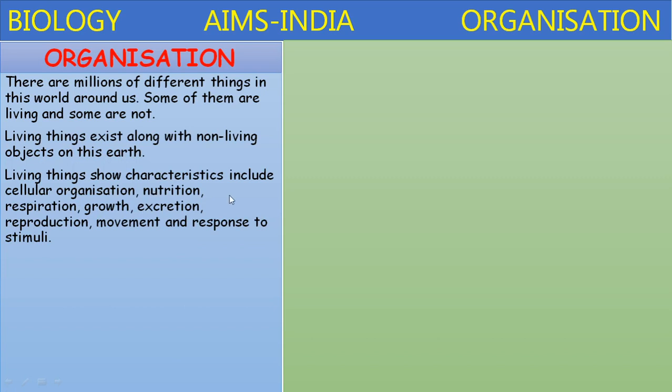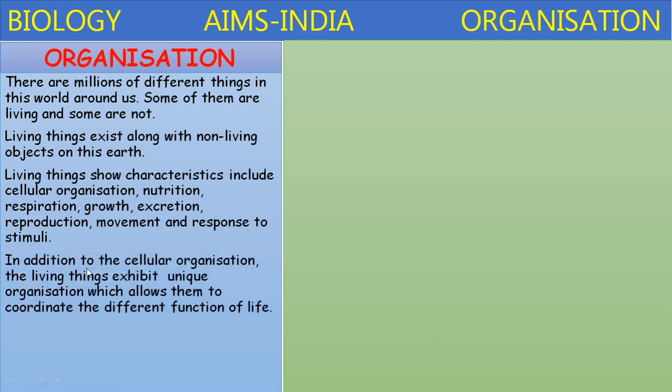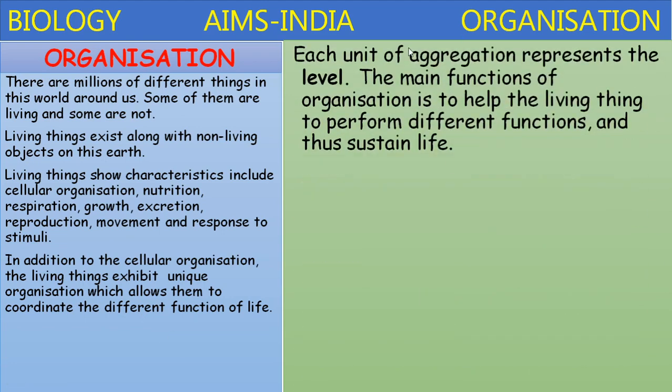Living things show different characteristics which include cellular organization, nutrition, respiration, growth, excretion, reproduction, movement, and response to stimuli. In addition to the cellular organization, the living things exhibit unique organization which allows them to coordinate the different functions of life. Each unit of aggregation represents a level. The main function of organization is to help the living thing to perform different functions and thus sustain life.